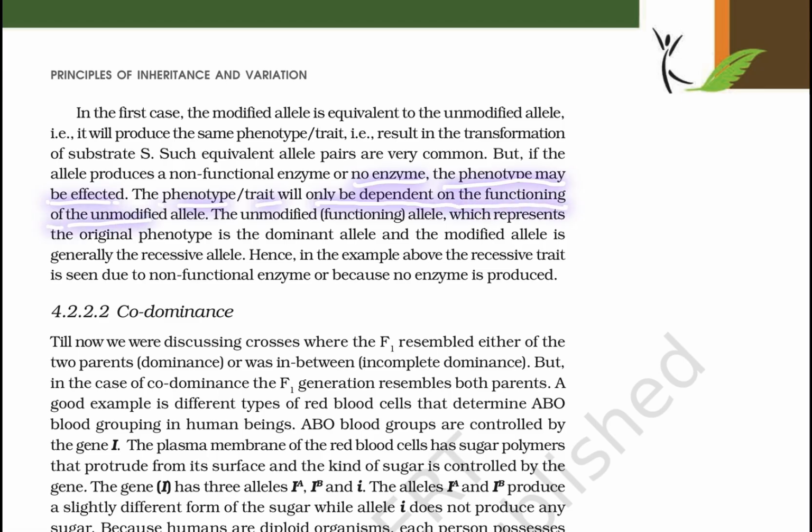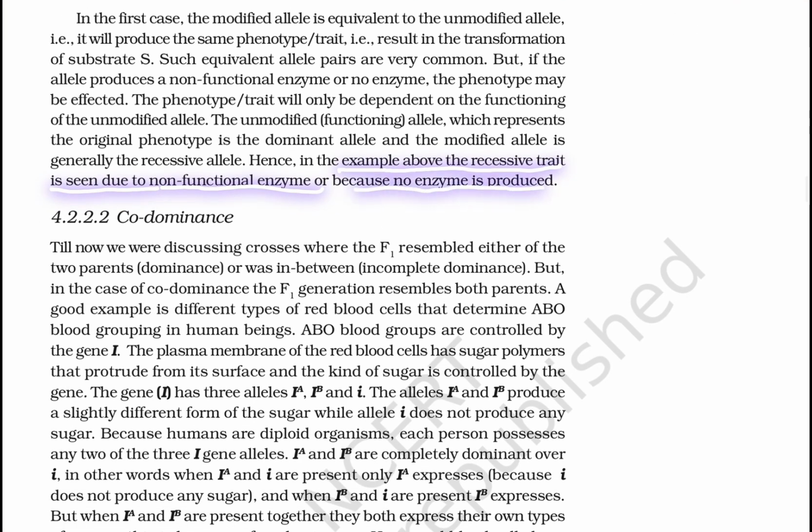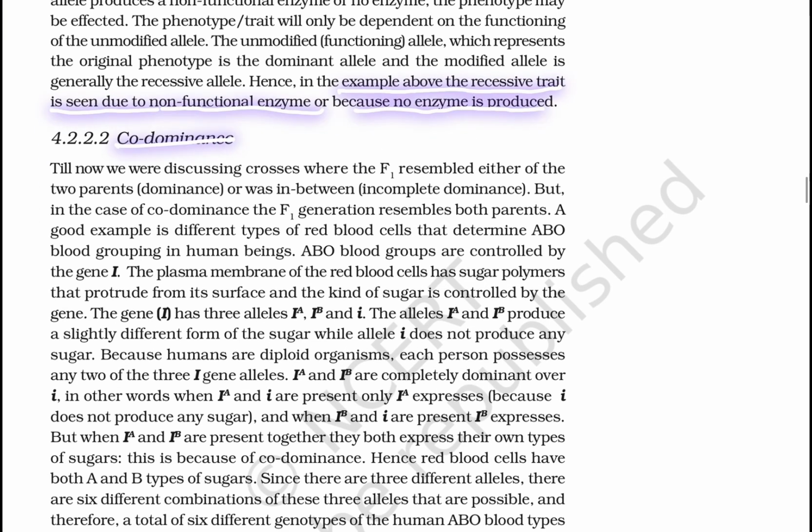The phenotypic trait will only be dependent on the functioning of the unmodified allele. The unmodified functioning allele, which represents the original phenotype, is the dominant allele, and the modified allele is generally the recessive allele. Hence, in the example above, the recessive trait is seen due to a non-functional enzyme or because no enzyme is produced.